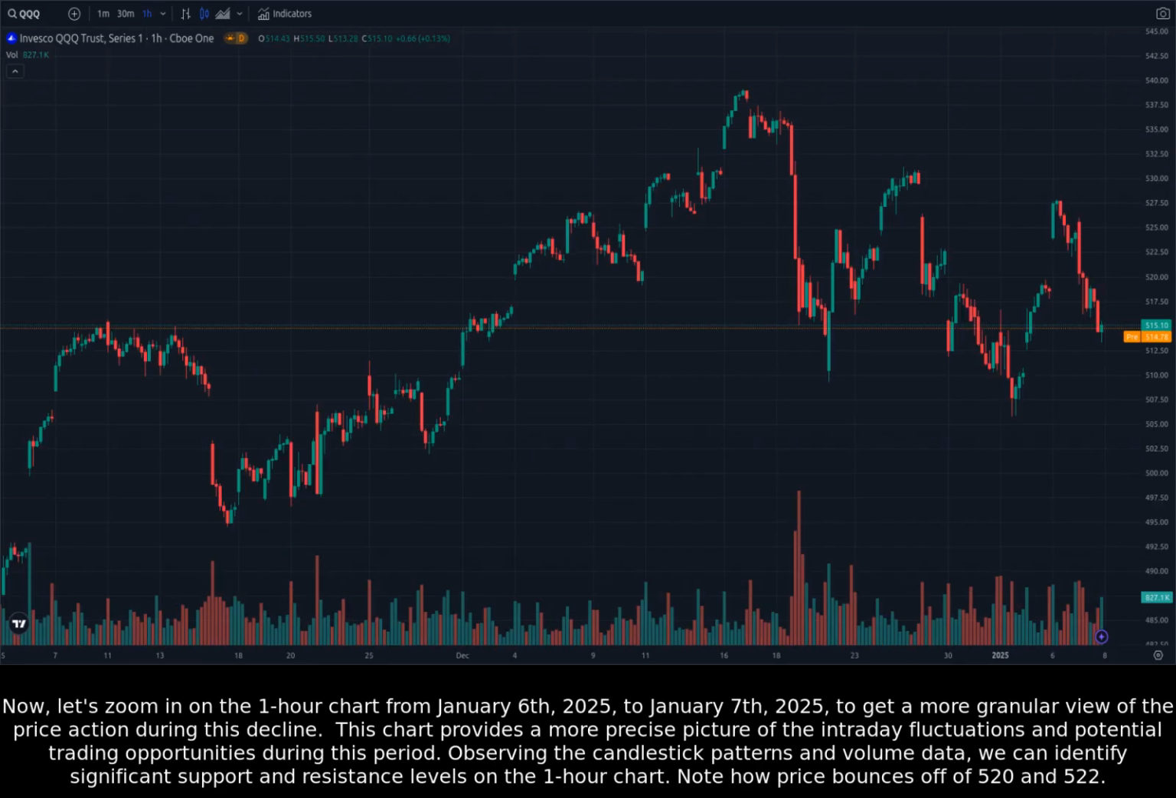Now, let's zoom in on the 1-hour chart from January 6, 2025 to January 7, 2025 to get a more granular view of the price action during this decline. This chart provides a more precise picture of the intraday fluctuations and potential trading opportunities during this period. Observing the candlestick patterns and volume data, we can identify significant support and resistance levels on the 1-hour chart. Note how price bounces off of 520 and 522.